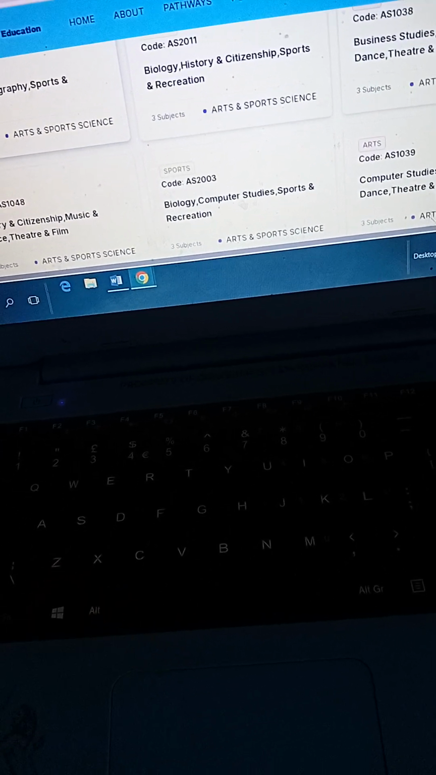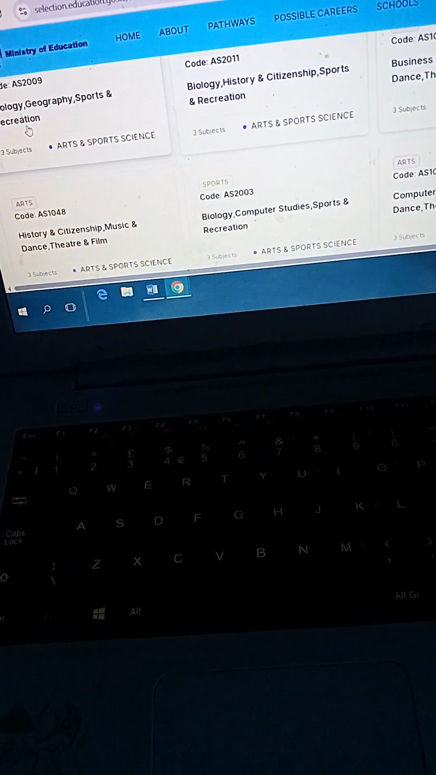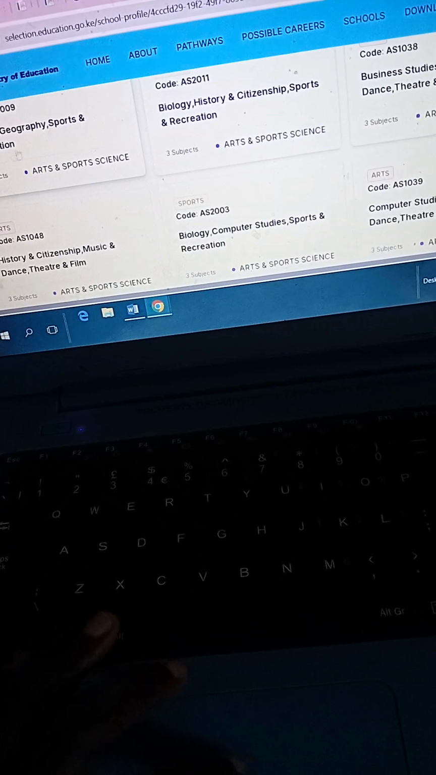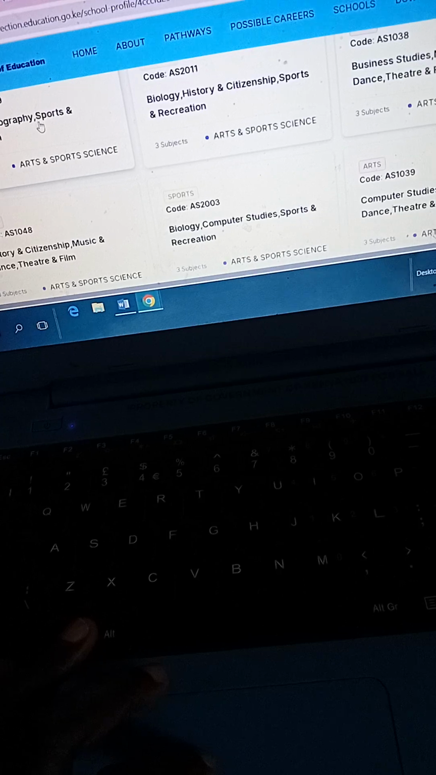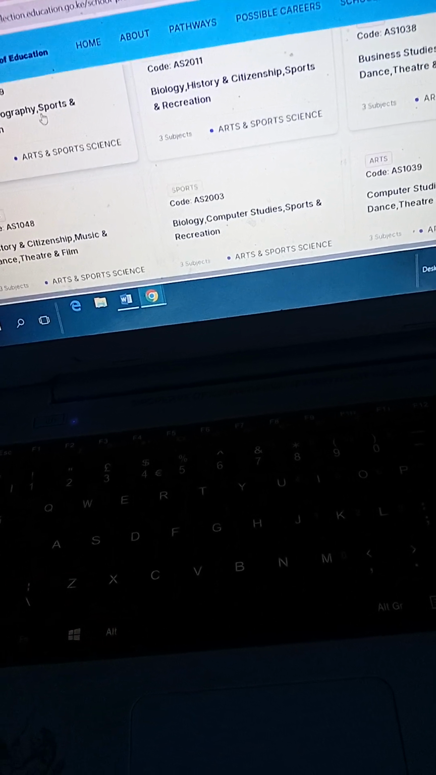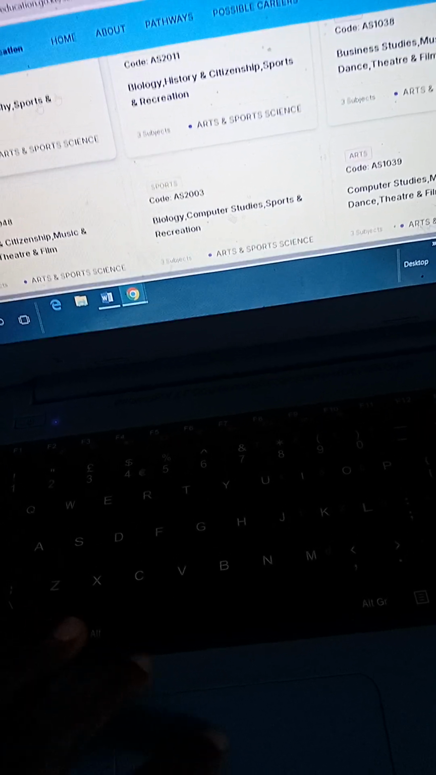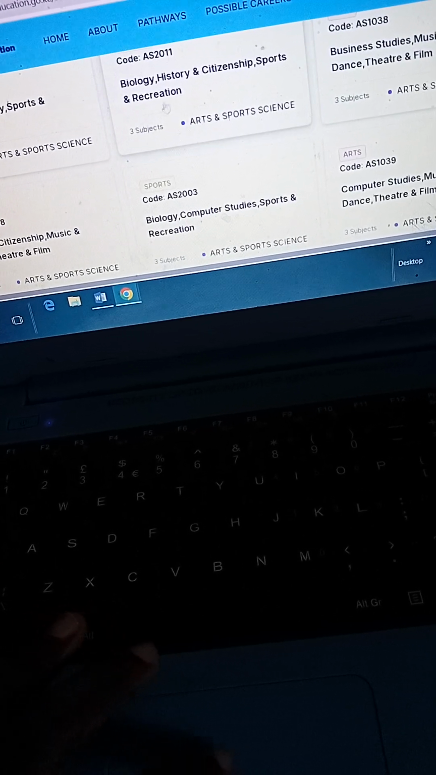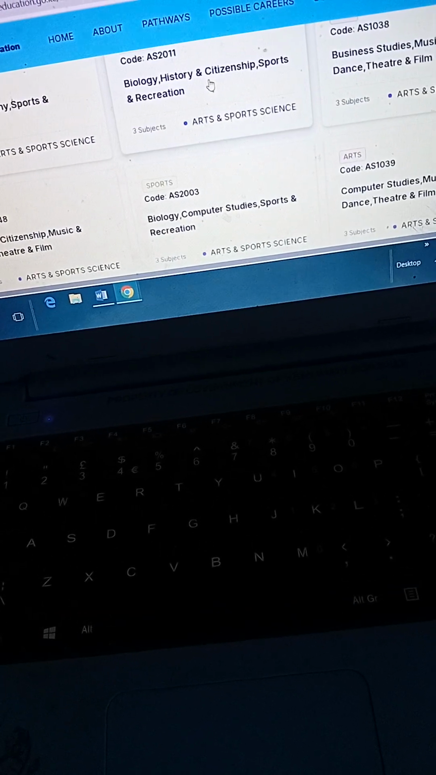So these are the three subjects that are offered. The ones that you can select, the other ones are compulsory. We have biology. This one is under arts and sports science. We have biology, history, and citizenship, sports and recreation.